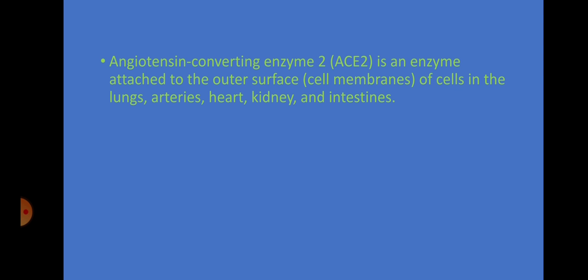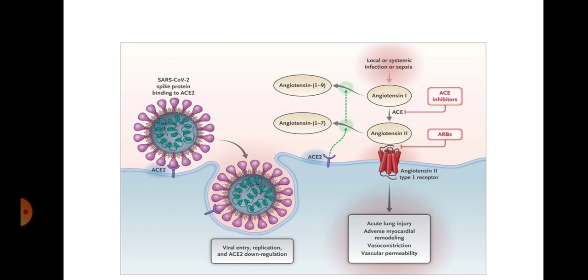Now, angiotensin converting enzyme 2 is an enzyme which is present on the outer surface of various cells like the pneumocytes of lungs, arteries, heart, etc. Now, this receptor is also a receptor for entry of coronavirus into lungs and leads to pathogenesis in the vessels, and it has a possible role in anosmia. Now we will first see this diagram.